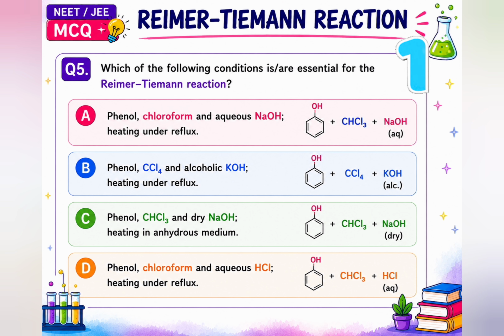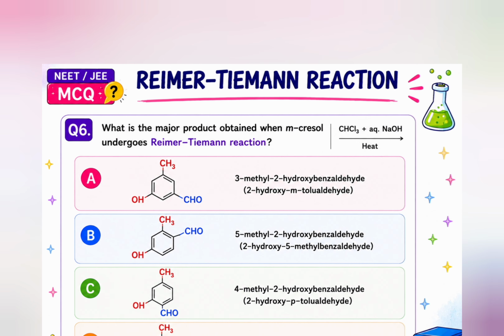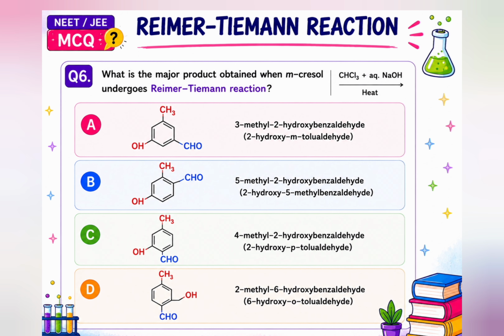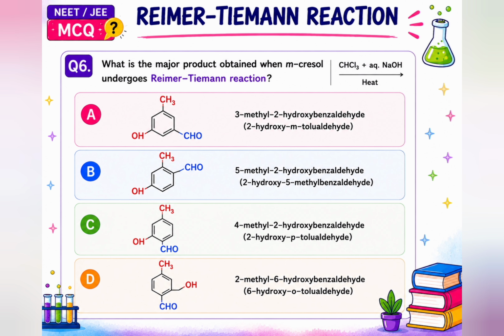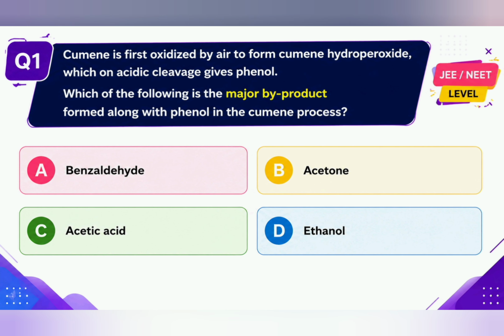So answer is A. What is the major product obtained when metacresol undergoes Reimer-Tiemann reaction? So according to the meta position, answer should be A. Okay? Yes. Next question for cumene reaction.